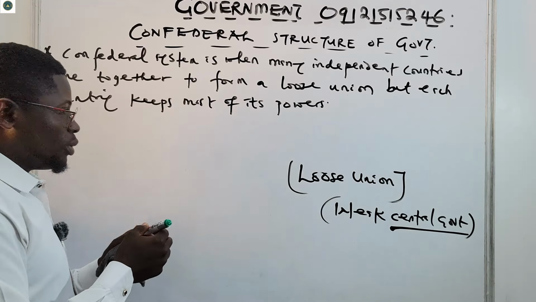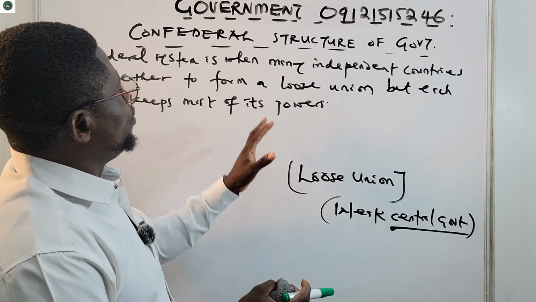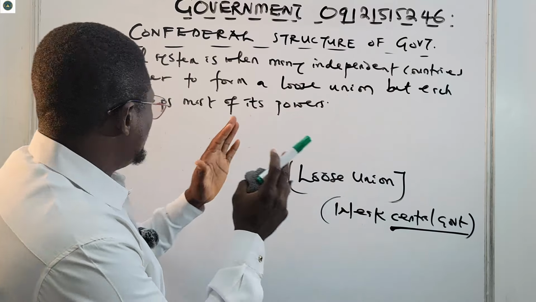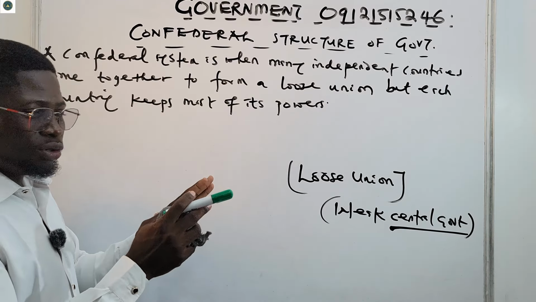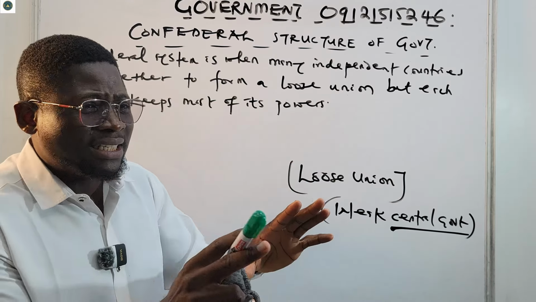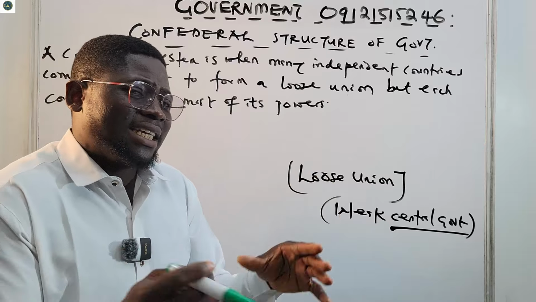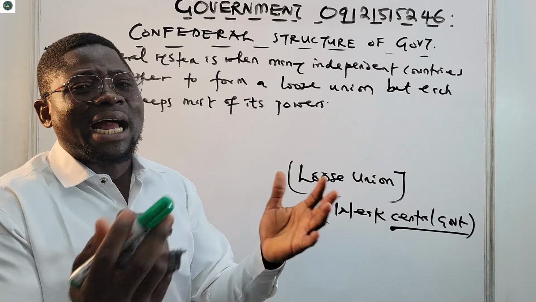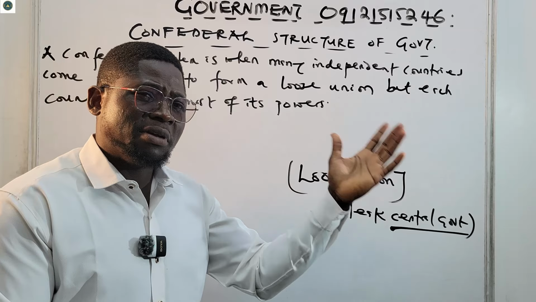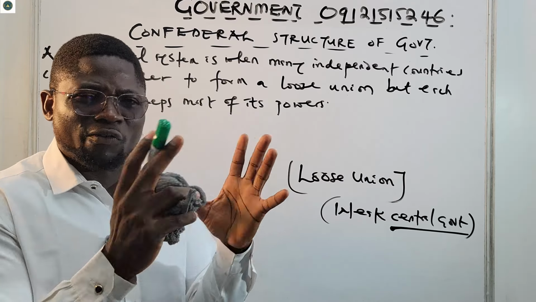So let us take this one after the other. A confederal system is a system where many independent countries come together. These are countries that have their own security, their own forces, their own politicians, their own land, their own everything. Just like Nigeria can form a confederation with Ghana. Ghana is an independent country, Nigeria is an independent country, maybe Egypt too. They will all come together and form a confederation.